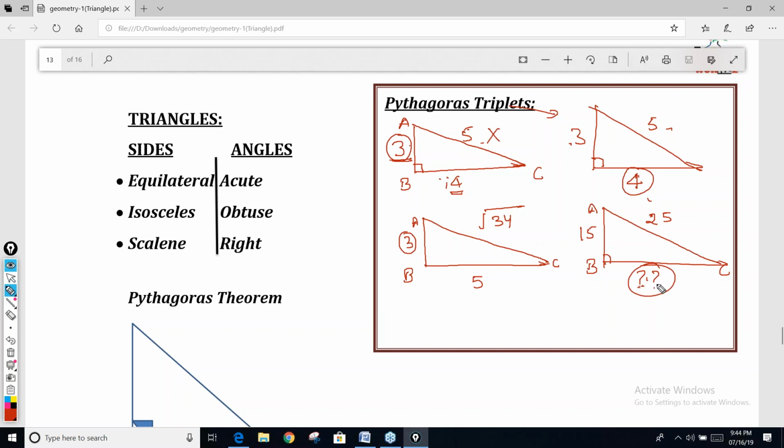Right? Tell me this side. Why so much time? 20. Absolutely. This is 5 into 3. This is 5 into 5. So 3, 4, 5 triplet. So 5 into 4 straight away 20. Clear now?